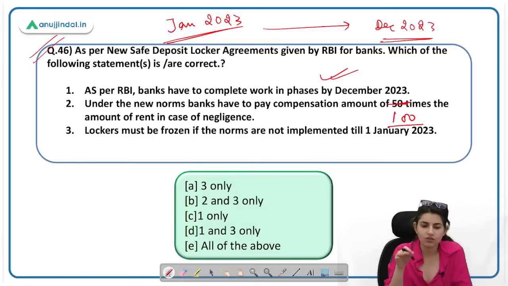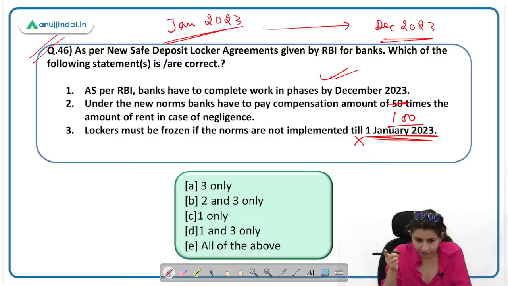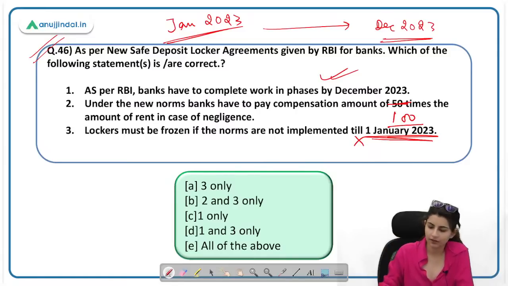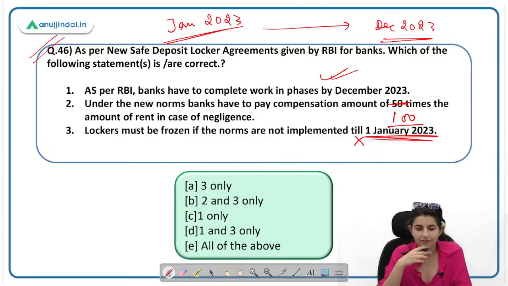Lockers must be frozen if the norms are not implemented till 1st January 2023. This is also incorrect क्योंकि ये अब December हो गया है, right? 1st January को RBI started freezing these lockers, but then RBI went to unfreezing them. Okay. So first statement is correct, second and three are incorrect. You have to find out the correct statement. So C will be the answer here.